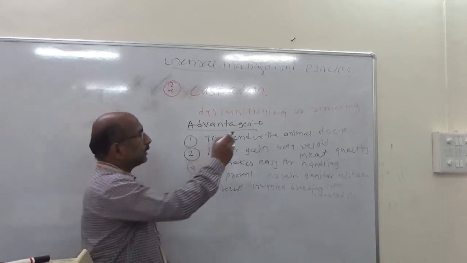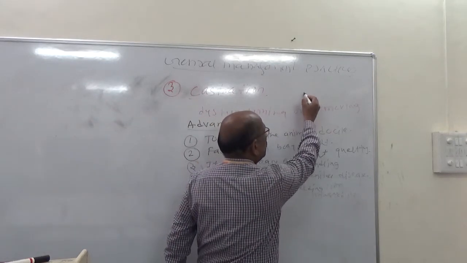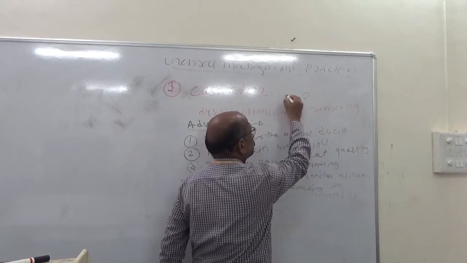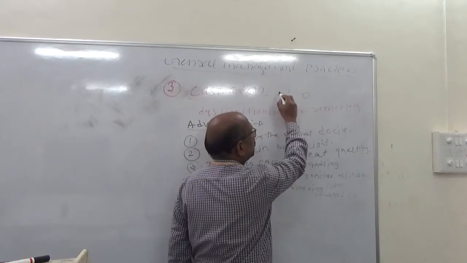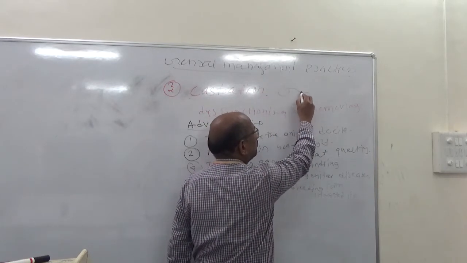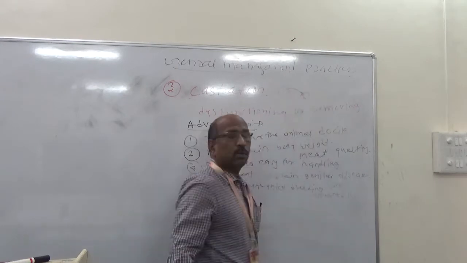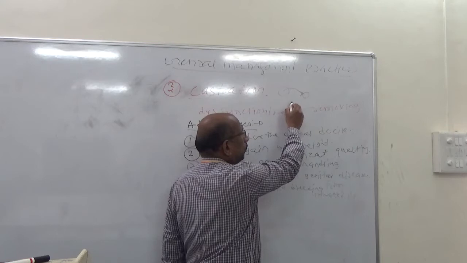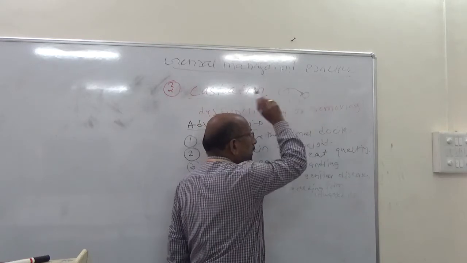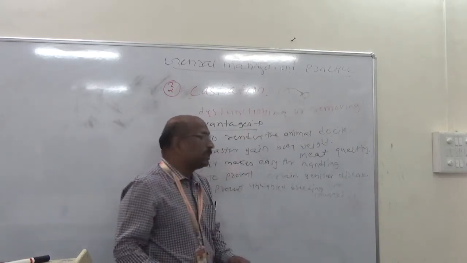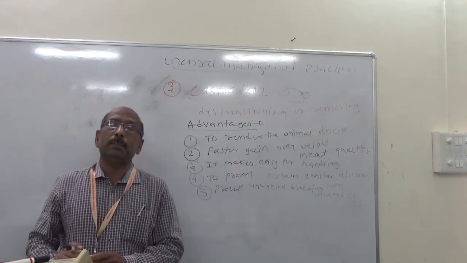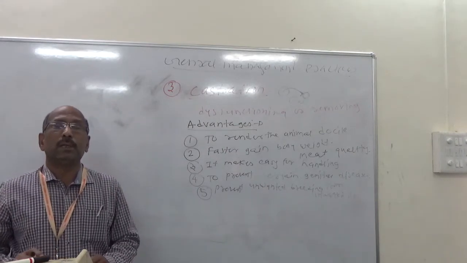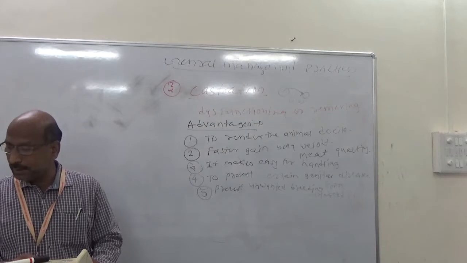Suppose these are the cows and this is a local bull. When the unwanted local bull mates with the cows, the progeny is also of local quality. So the main aim is to prevent unwanted breeding from unwanted sires.